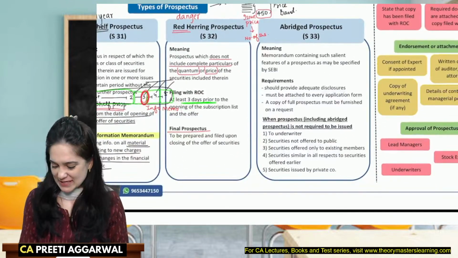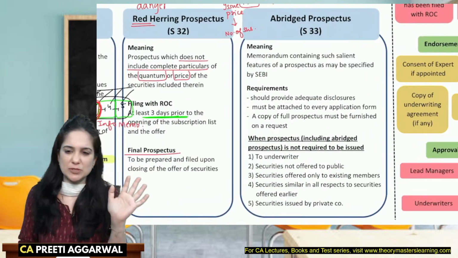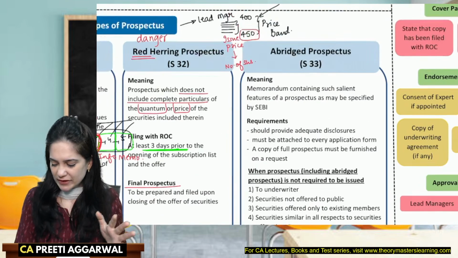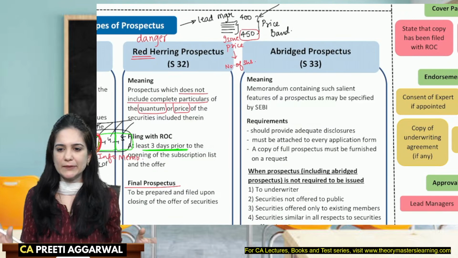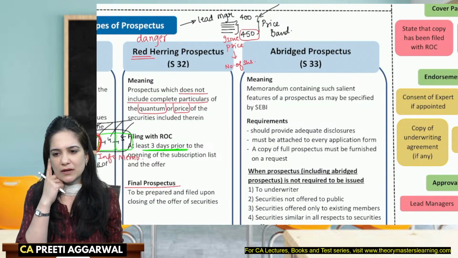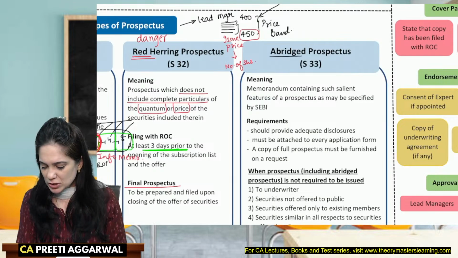Abridged prospectus, yes. Abridged means it's a summary version of the prospectus. See, nobody has time to read everything, like how we are also doing rapid revision, because nobody has the time. Nobody has the time to go through the detailed prospectus.